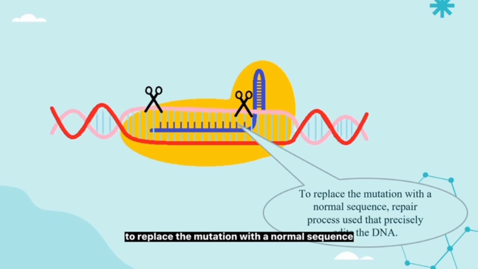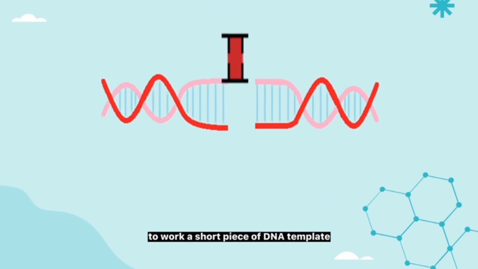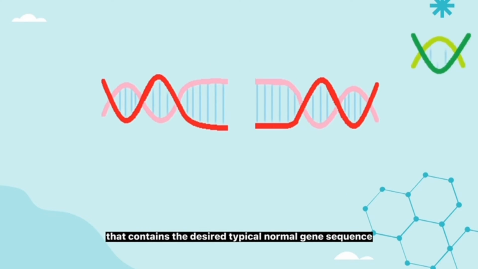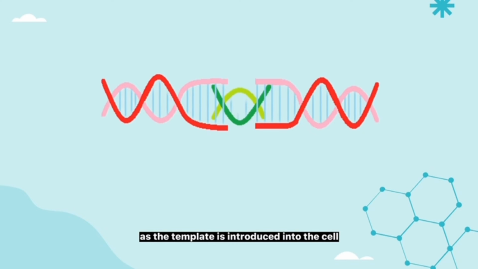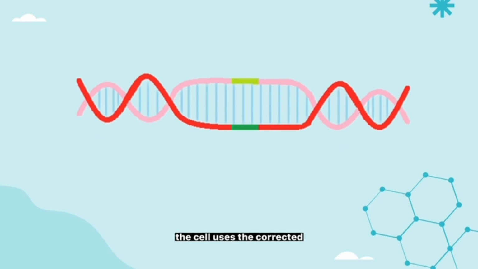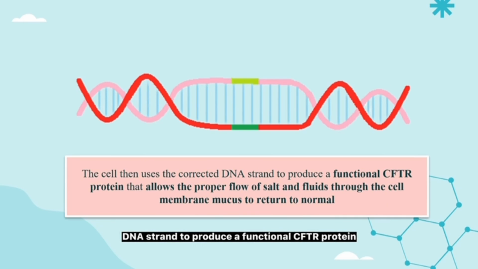To replace the mutation with a normal sequence, the repair process uses precisely edited DNA. For this editing process to work, a short piece of DNA that contains the desired normal gene sequence as a template is introduced into the cell. The cell uses the corrected DNA strand to produce a functional CFTR protein that allows the proper flow of salt and fluids through the cell.